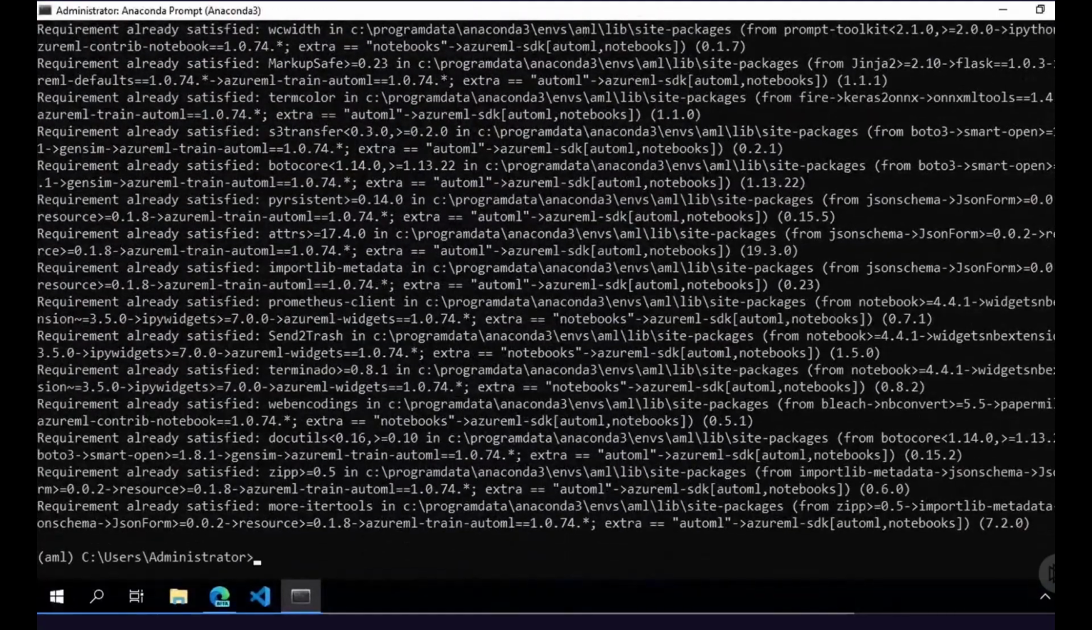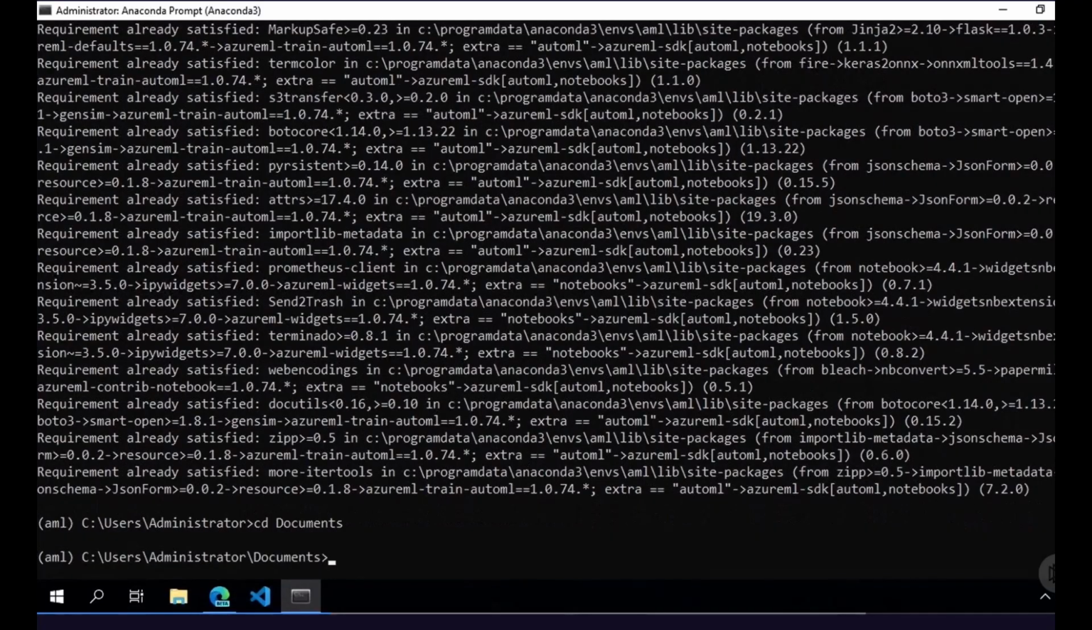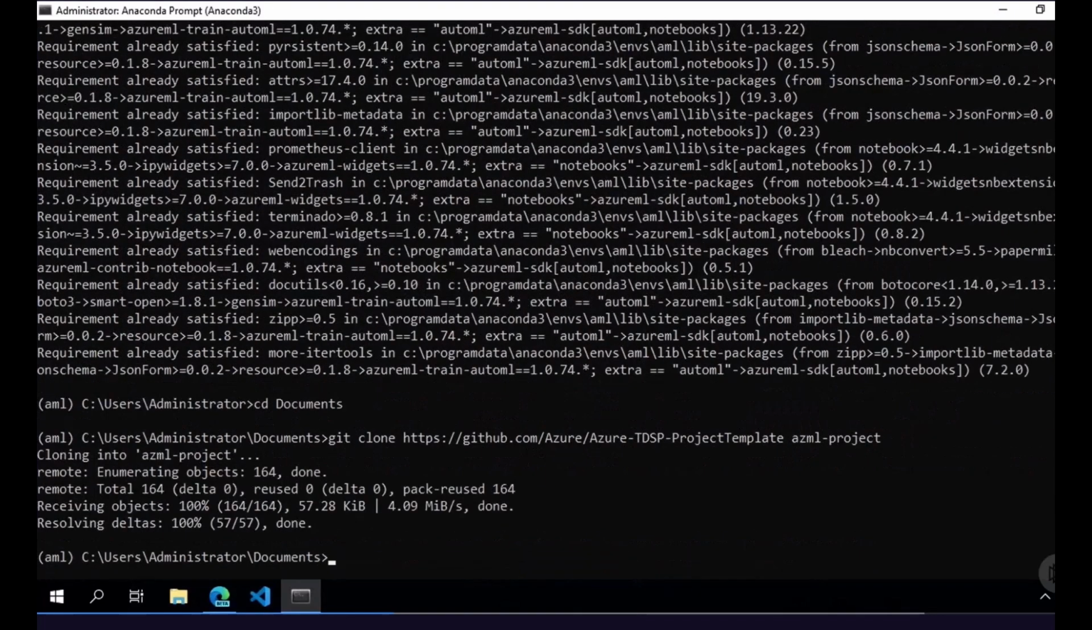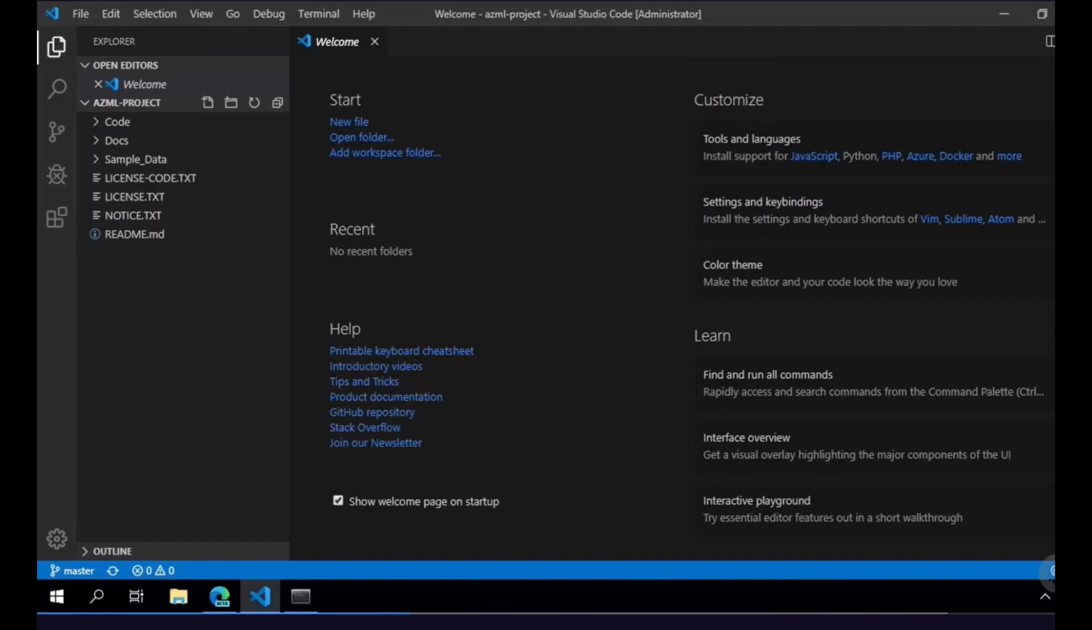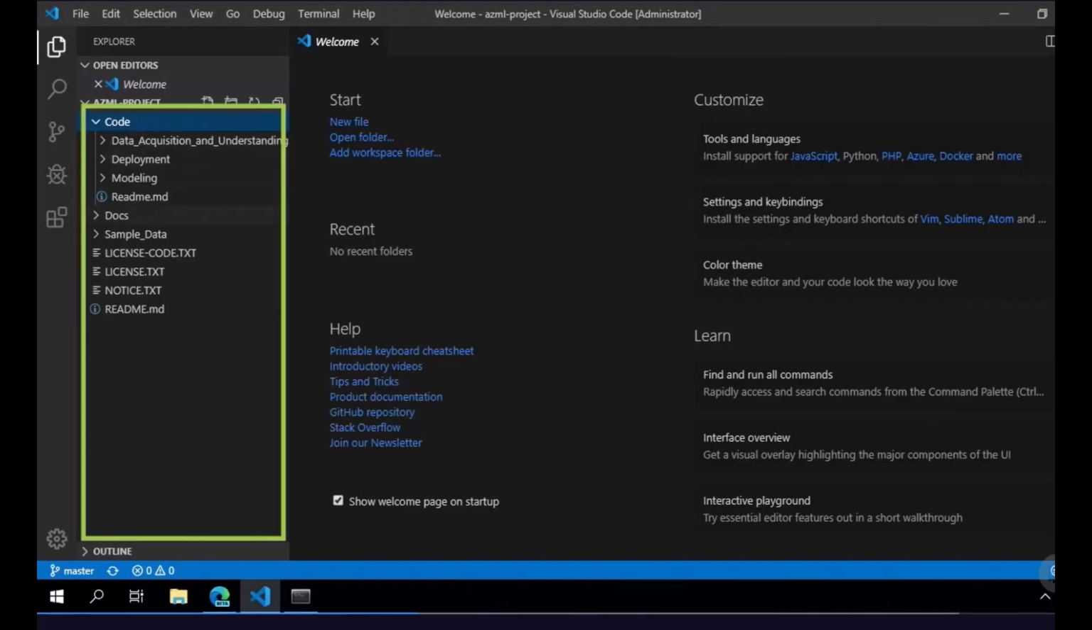Now that we have that installed, I'm going to navigate into the Documents directory. From within here, we need to clone the TDSP project template for our project. We're going to clone it into a directory that we'll call azml-project. So here we're going to call git clone, and pass in the HTTPS clone URL for the project template, and then the directory that we want to put it in, which is azml-project. Now that this is done, we're going to change into that directory, and then open it in VS Code. You'll notice here in the Explorer, we have all of the same directories that we looked at when we reviewed the GitHub repository, because we've cloned this for our project template.